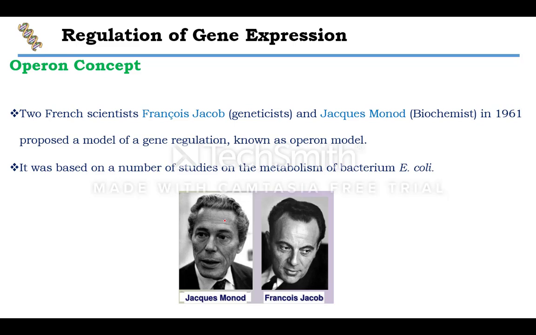Okay. Now next one is the operon concept. Now the operon concept is very famous and very important, one of the important topics in the syllabus. Now this operon concept, operon model, in fact was given by 2 famous scientists, Jacob and Monod. Jacob was a geneticist and Monod was a biochemist, and they gave this model in 1961.